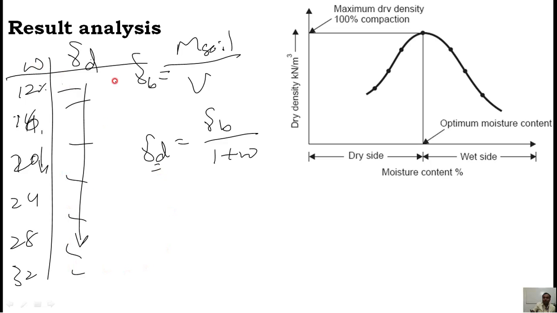This dry density and water content, you bring it on the normal graph. Here you will get the moisture content on the x-axis and dry density on the y-axis. Then you will get this nature of curve. In this one you will get the top point. The top point indicates the maximum dry density, and the corresponding water content is called the optimum moisture content. Over. You achieved the required data.